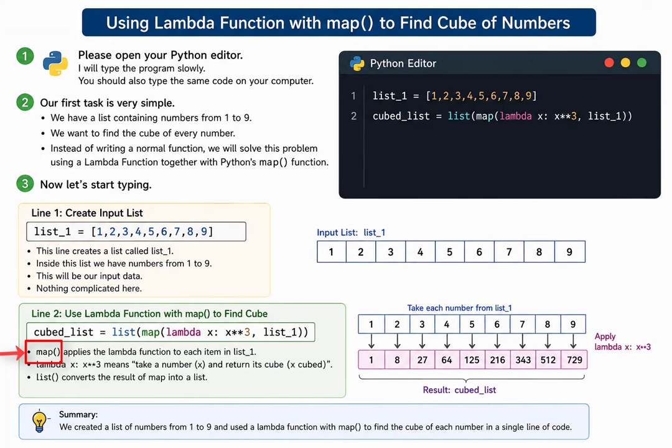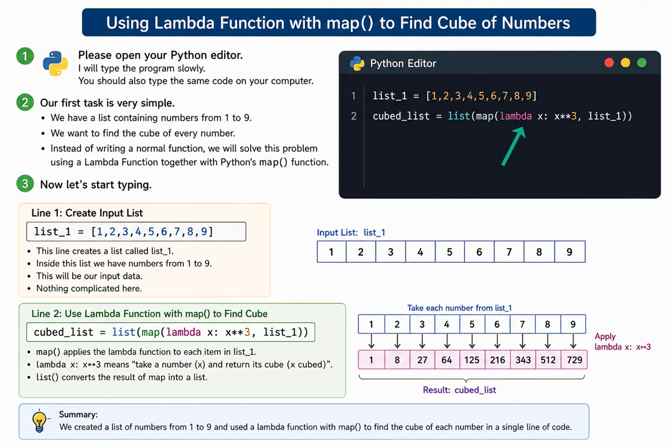The map function takes every element from the list one by one. It sends each element to another function. In our program, that other function is the Lambda function. Now look carefully at this part. This is the Lambda function. The keyword Lambda tells Python that we are creating an anonymous function. The variable x represents one element from the list.